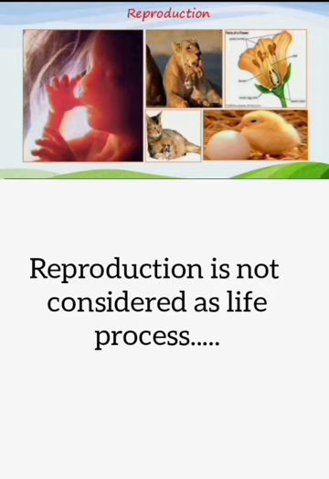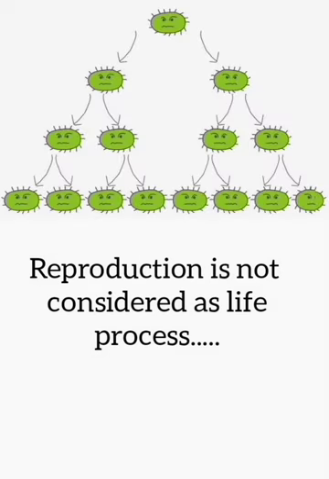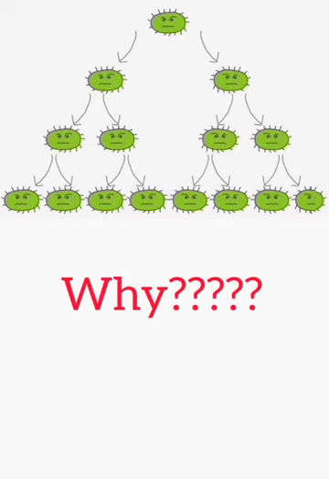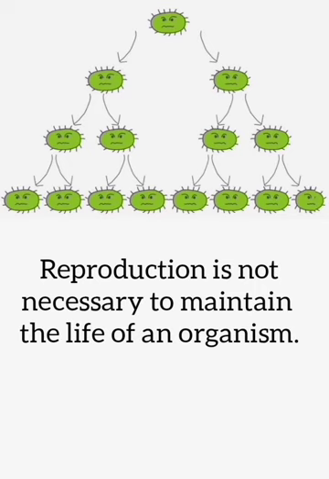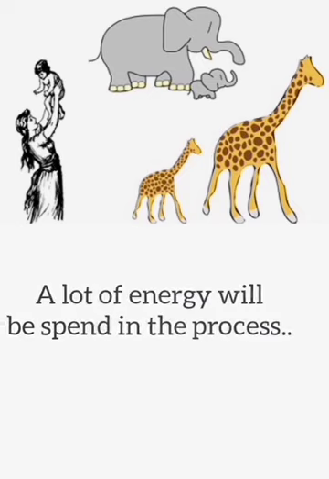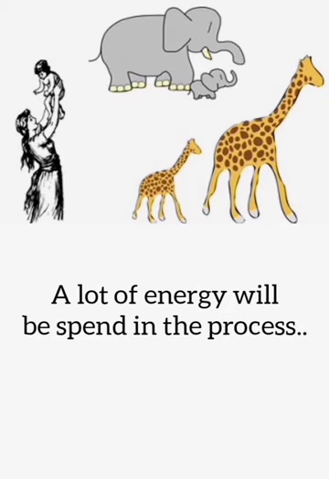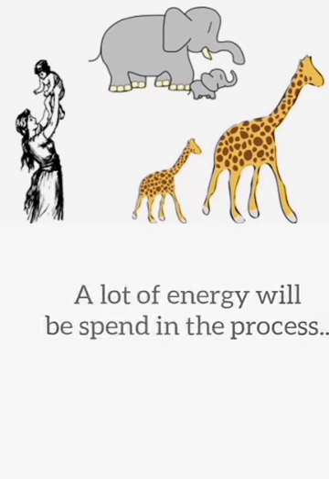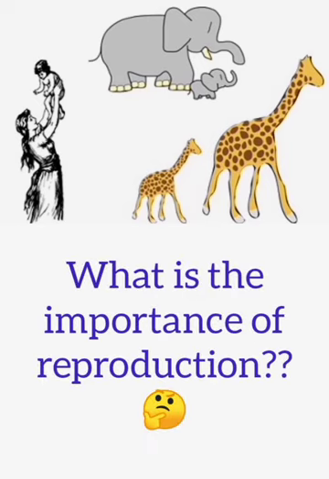Our chapter, How do organisms reproduce, deals with the topic reproduction. But this topic was not included in the life processes chapter. Why? It is because reproduction is not necessary to maintain the life of an individual organism, unlike essential life processes such as nutrition, respiration, or excretion. On the other hand, if an individual organism is going to create more individuals, a lot of energy will be spent in the process. Then what is the importance of reproduction?